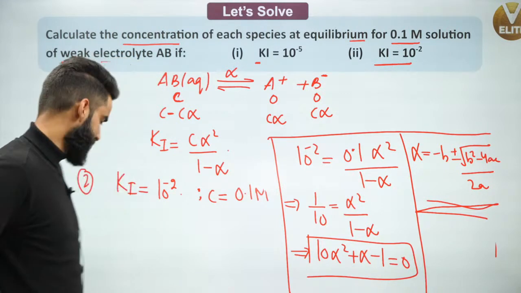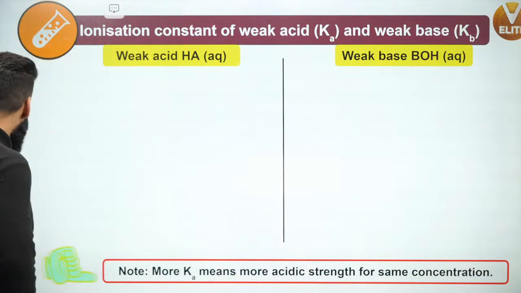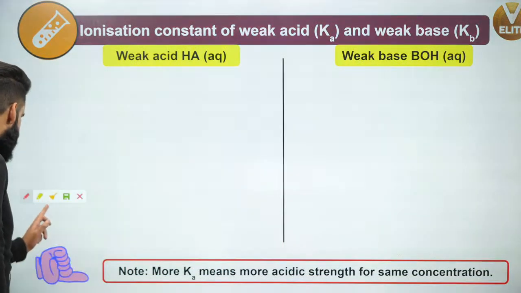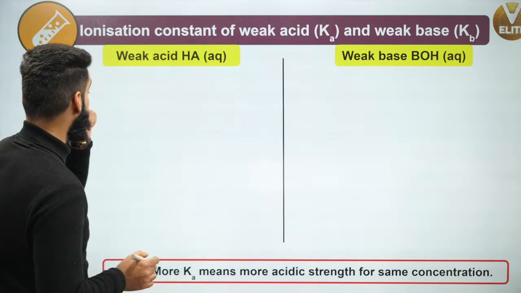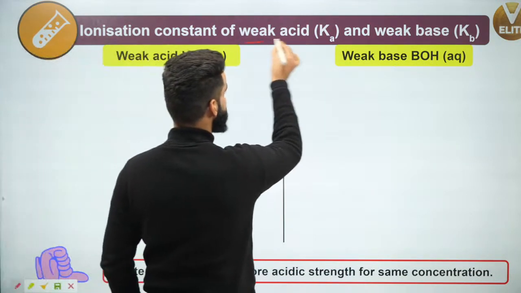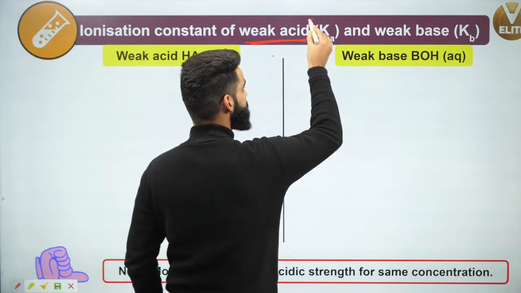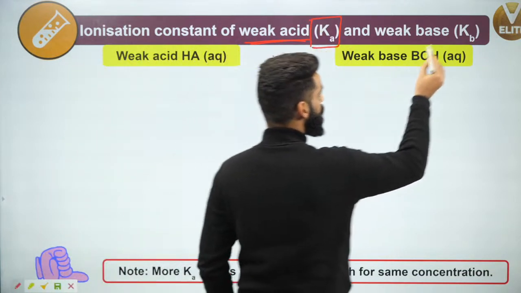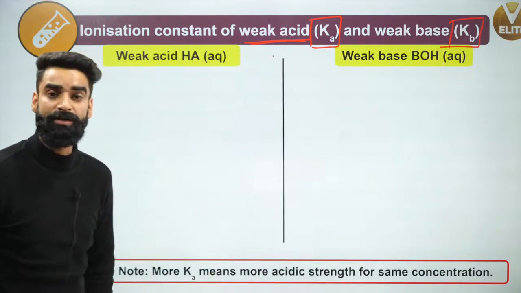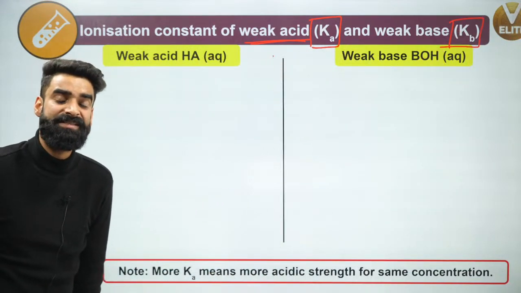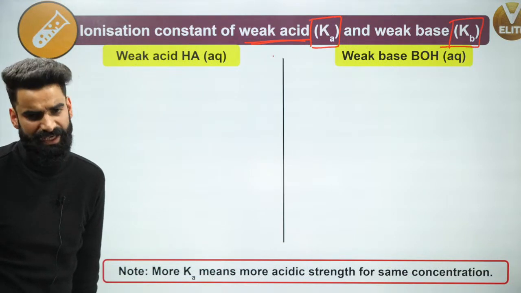Yes, absolutely, guys. I'm moving on, and let me talk about a few more interesting and important things at the same time. Ionization constant of weak acid is represented by Ka, and ionization constant for weak base is represented by Kb.